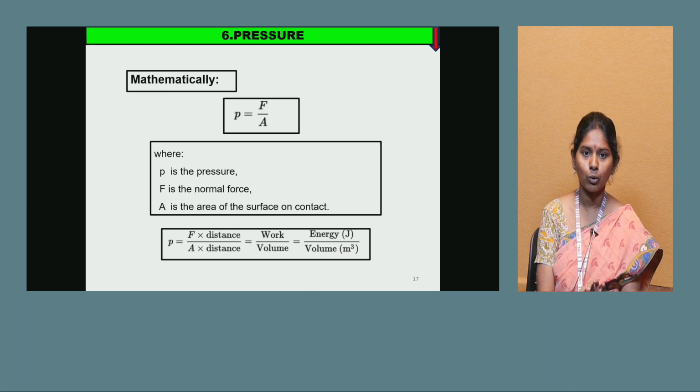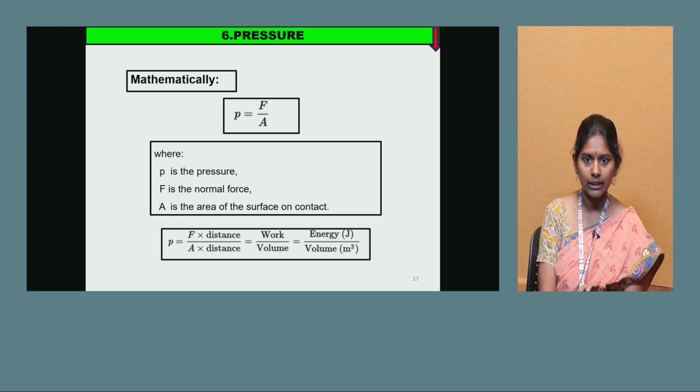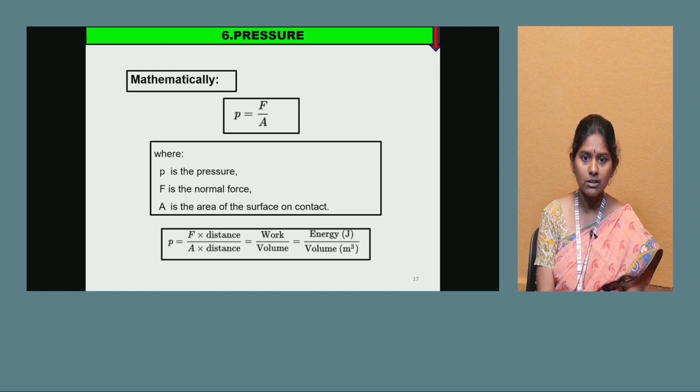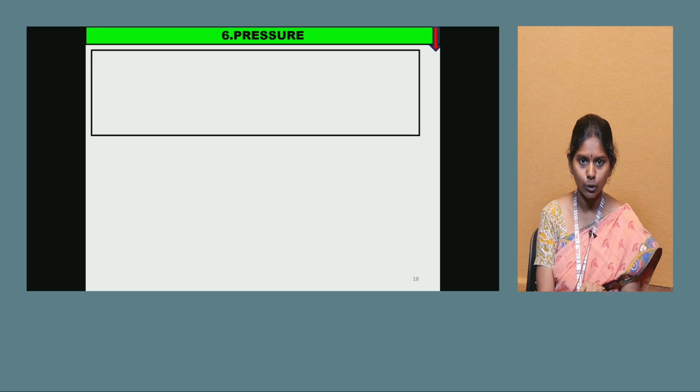Next one is pressure. What is pressure? It is the ratio between the internal force and the area of the surface that is in contact, that is F by A. If we multiply F by distance, that is work, and area into distance is called volume. This means pressure is equal to energy by volume, that is joules per meter cube.